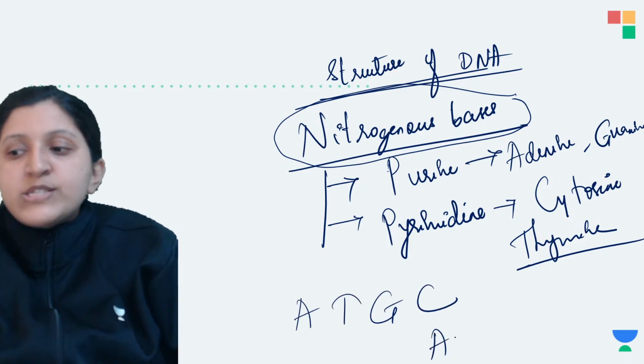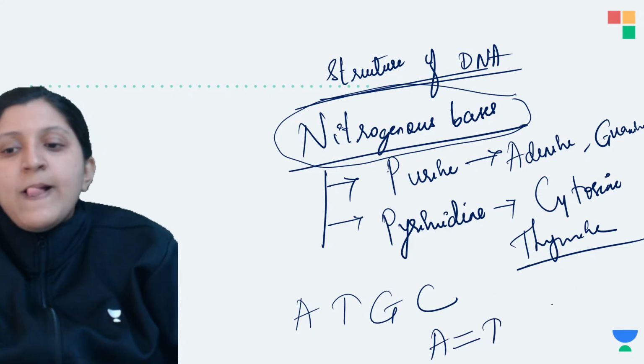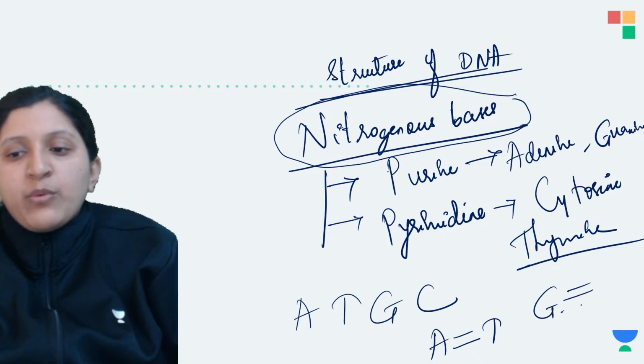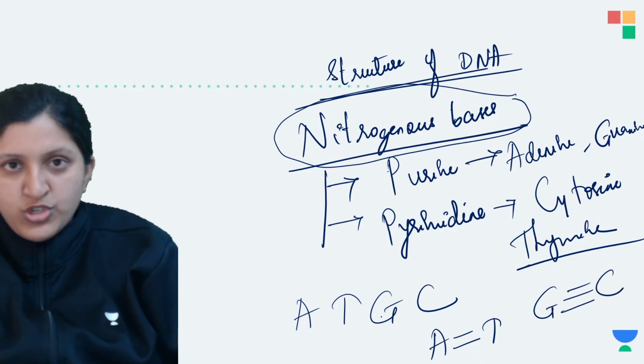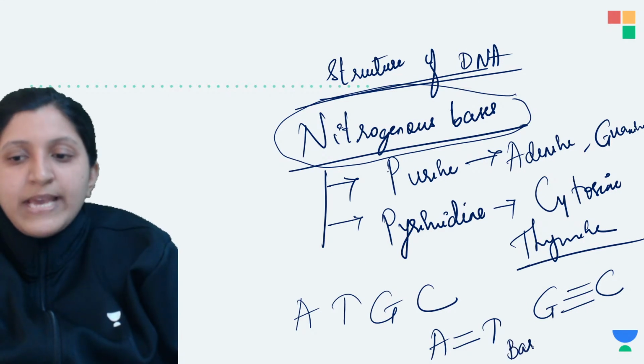A is going to pair with T by 2 hydrogen bonds, and G is going to pair with C by 3 hydrogen bonds. This itself we call base pairing. So what is base pairing?